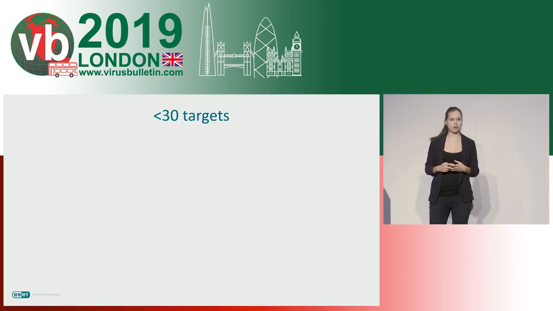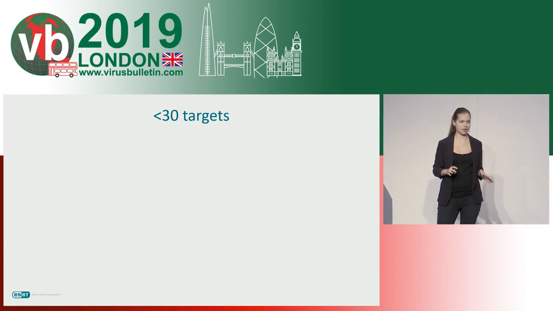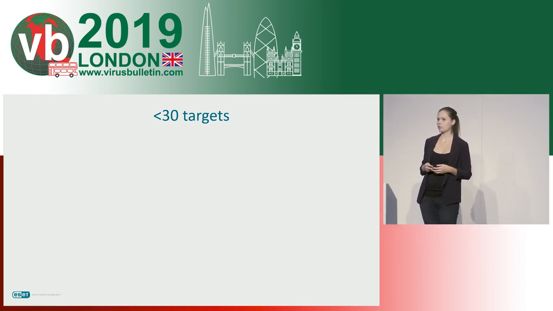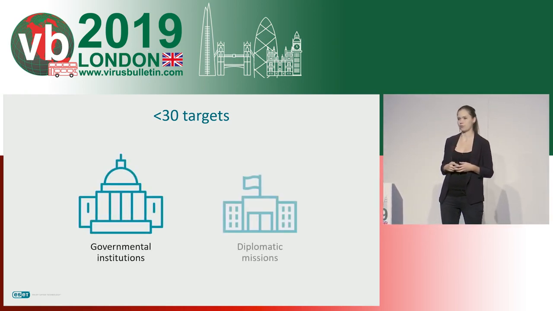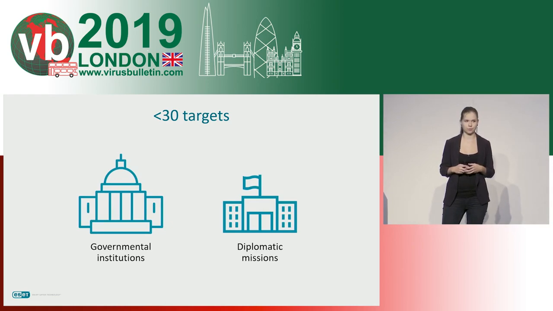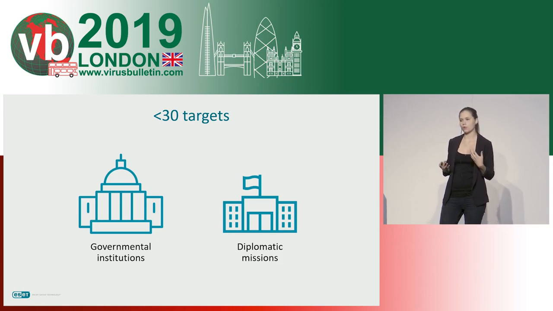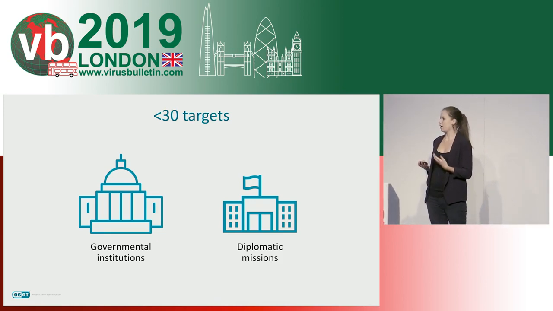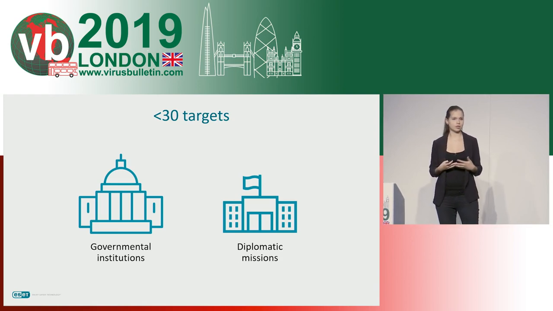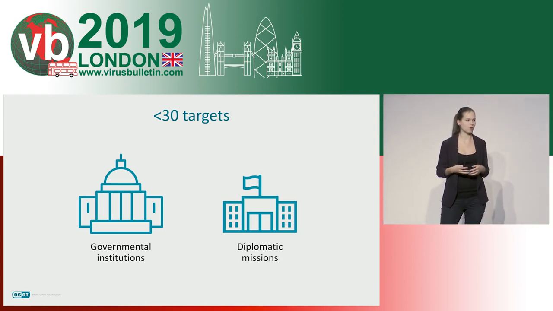So let's start with the targets. The first thing we knew about ATTOR is that it's highly targeted. We only had some 20-something targets detected. And among these targets, there were some high-profile users in Eastern Europe. But of course, this is only our telemetry. We are likely only seeing some part of the picture. So that's why we had to look further, and we wanted to know more about other targets that we do not see. So we analyzed the code of this malware, and we were actually able to learn something more about the intended targets of ATTOR.